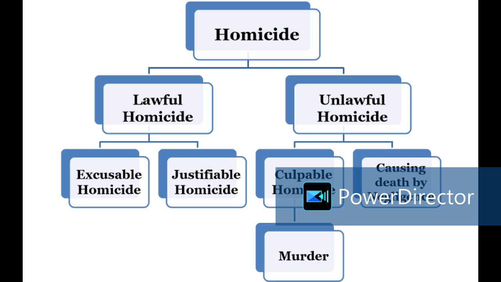In any normal course, if it is untreated, if you are not rushing to the hospital immediately, and you are just leaving him to his fate, it is definite that it will result in death only. So that kind of a serious bodily injury the accused must inflict on the body of the victim.